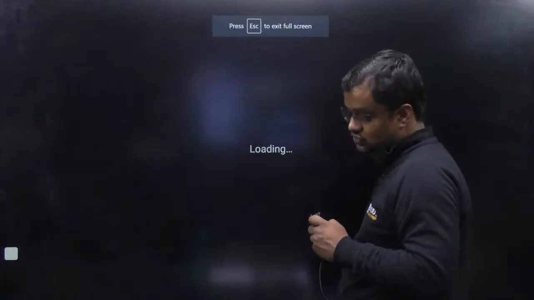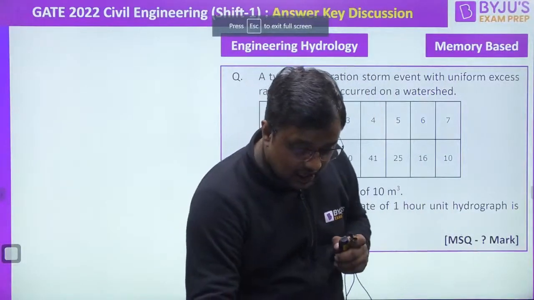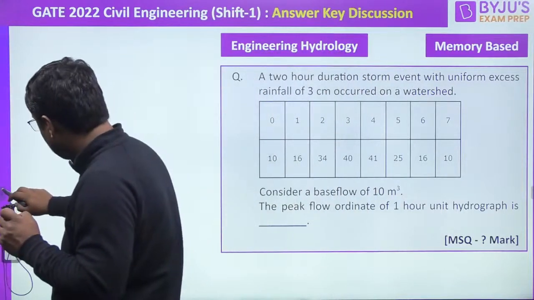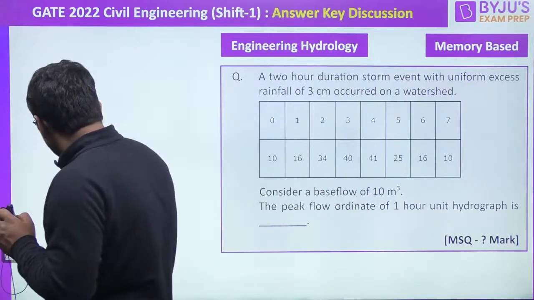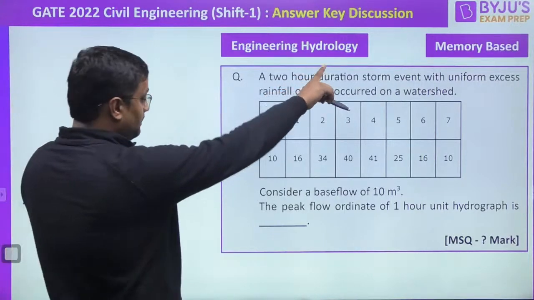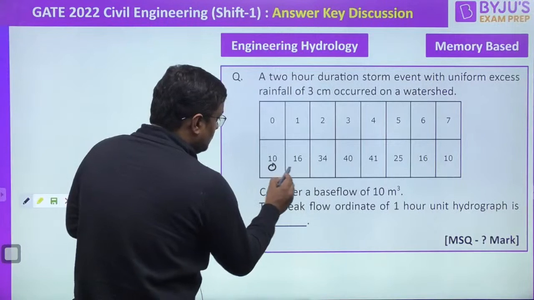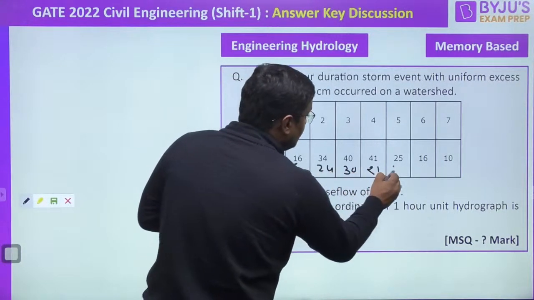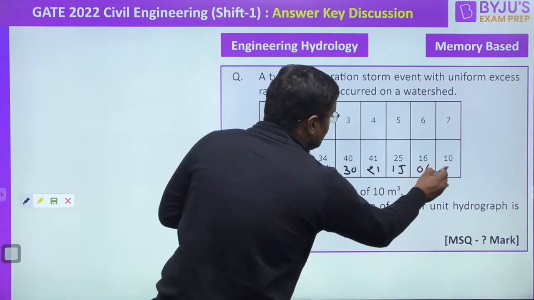Let me make it full screen so that you can watch it. Okay, now here, guys, what is given? Given a 2-hour hydrograph. First of all, to make it a DRH, subtract the base flow. The base flow was given as 10. So, it will be 0, 6, 24, 30, 21, 15, 6, then 0.